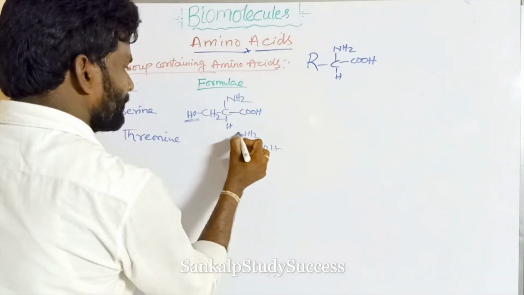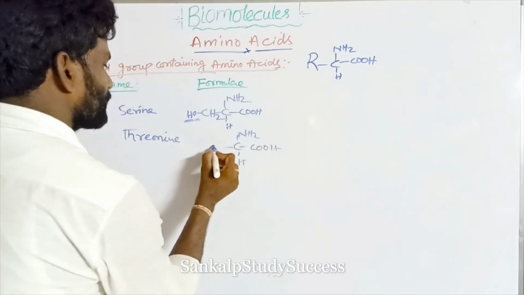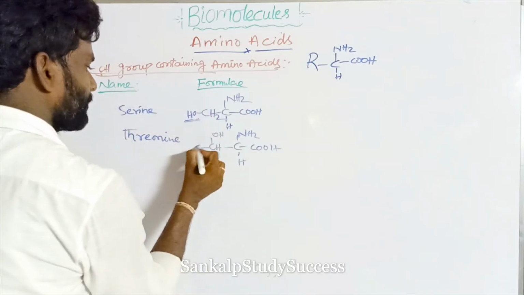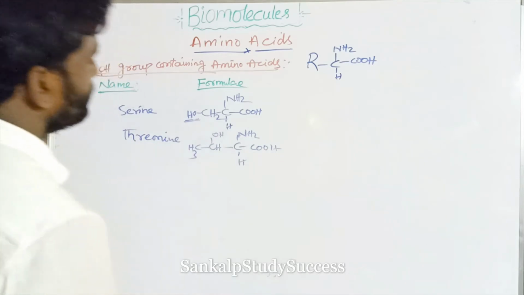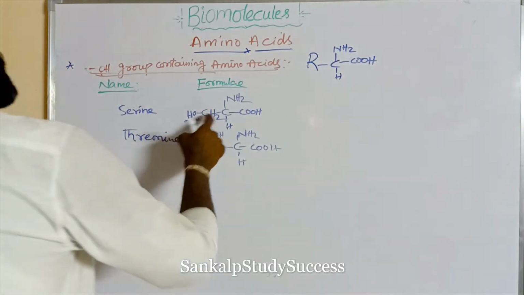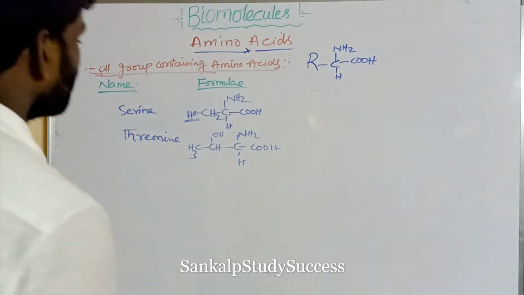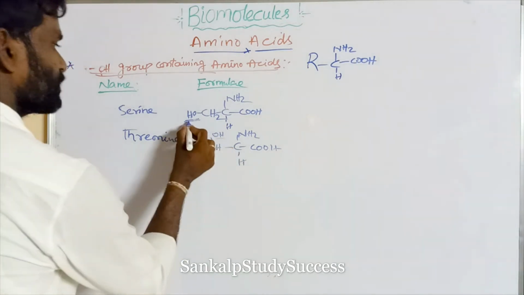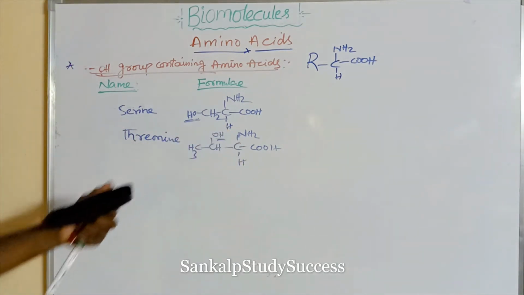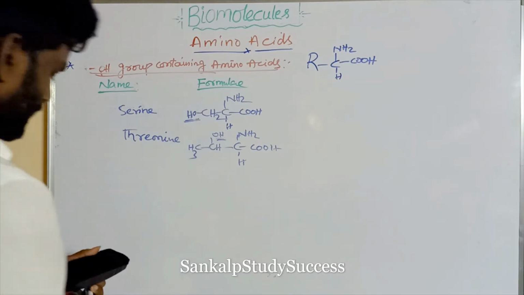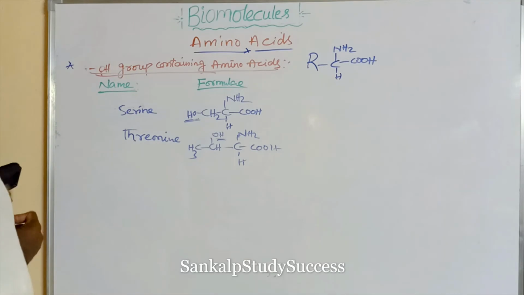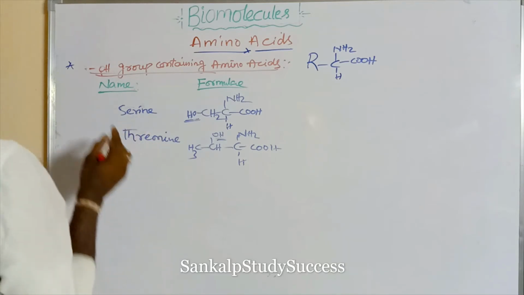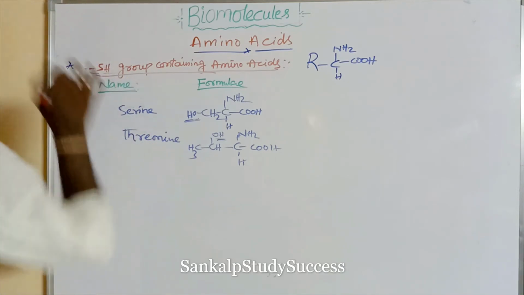This is the basic structure. Here R can be taken as CHOH, with one H replaced by CH3. So this is the threonine. These two amino acids contain OH groups, serine and threonine. Next, SH group containing amino acids. So what are the OH group containing amino acids? Serine and threonine. Now I am going to explain SH group containing amino acids.